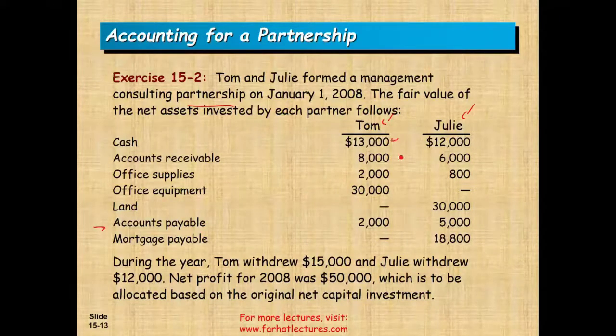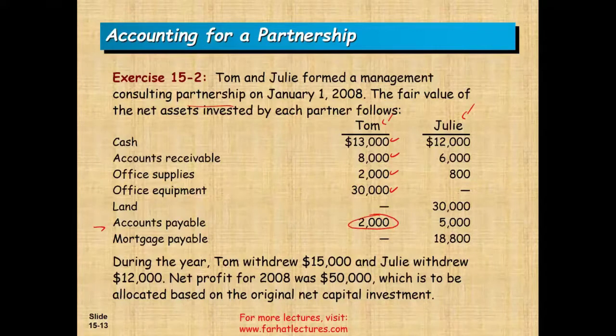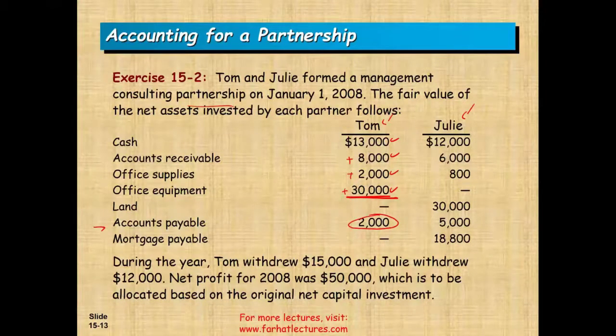Tom contributed cash, accounts receivable, office supplies, office equipment, and somehow they contributed accounts payable. So, how do we do? So basically, how much did Tom contribute? Well, let's add up all the assets. 13,000 plus 8 plus 2, that's 23. 23 plus 30 is 53. So their total contribution of assets is 53.